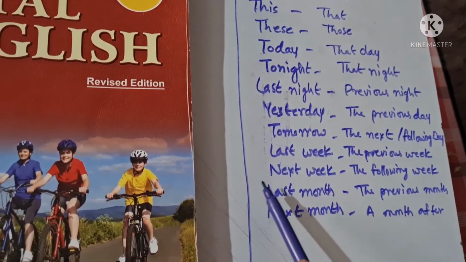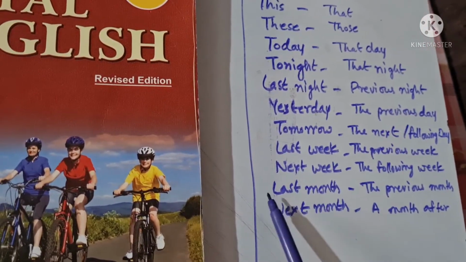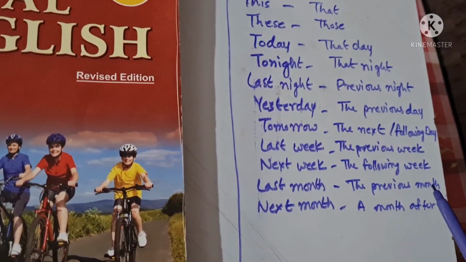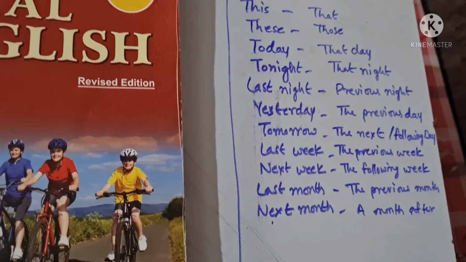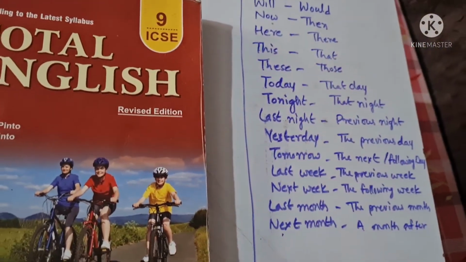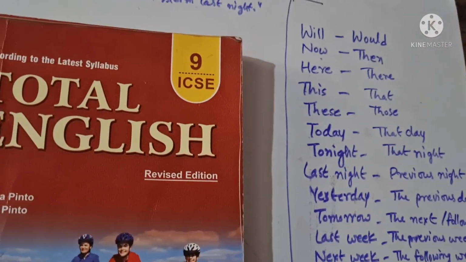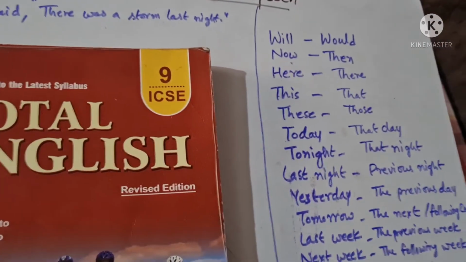Next week, the coming one, so the following week. Last month, again last, it means it has already happened, so the previous month. Next month, it is about to come, so a month after. So these are some points which one must take care of while studying direct and indirect speech. If this is clear to you, then you will not face any problem.